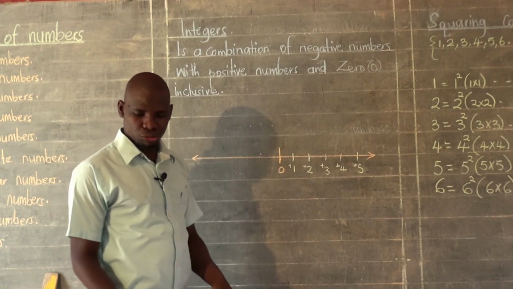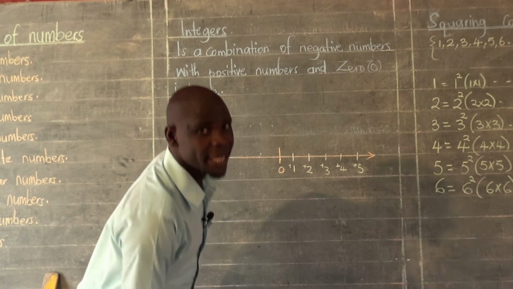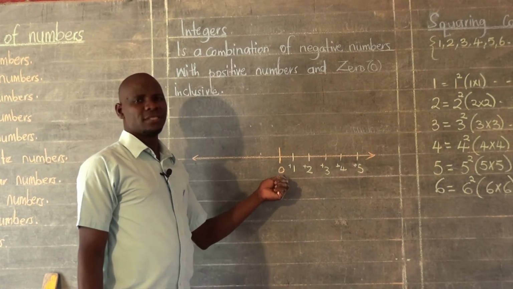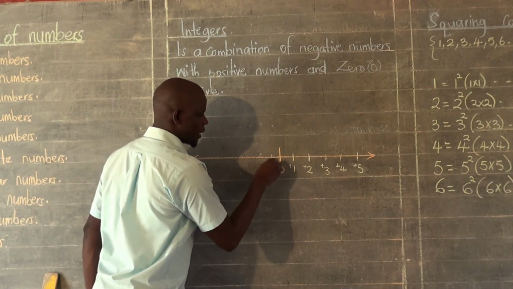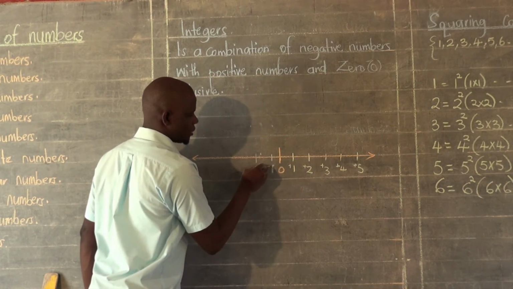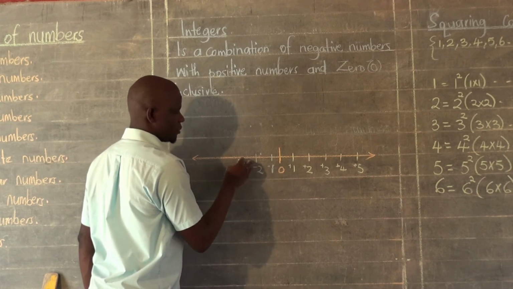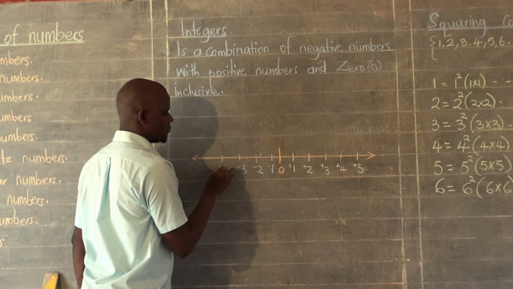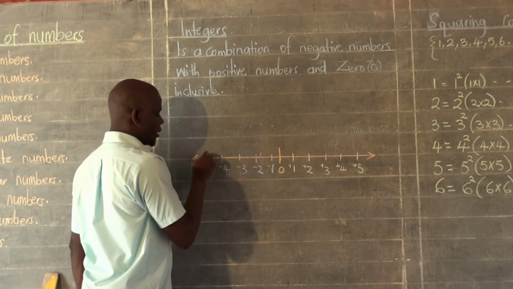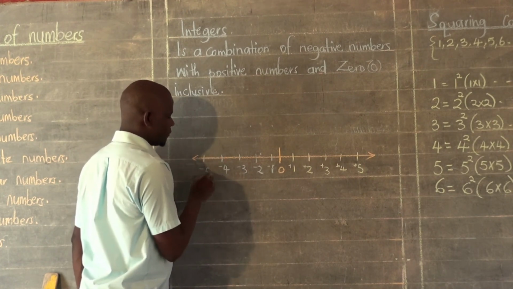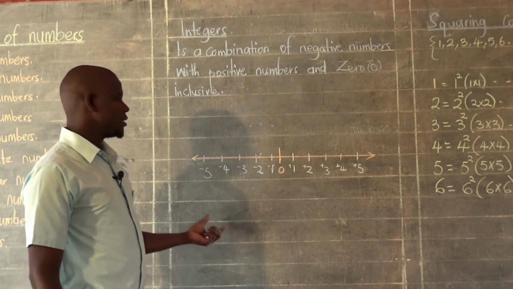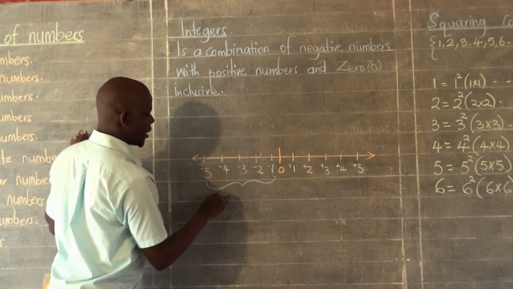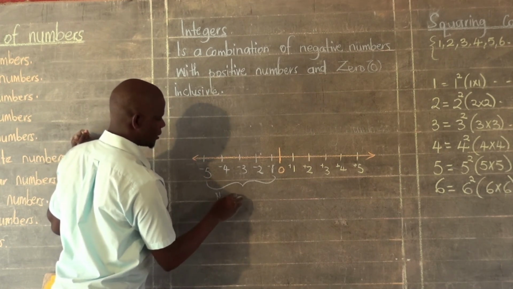I'm also going to show you the negative numbers, which will appear on the left hand side of 0. I will have negative 1 right there, negative 2 right there, negative 3 there, negative 4 right there, and finally negative 5. On our number line, we have these ones here being our negative numbers.